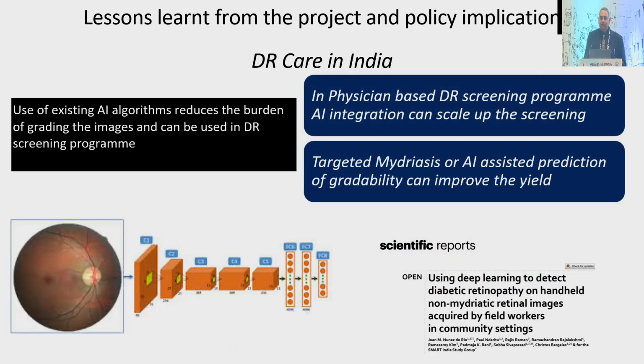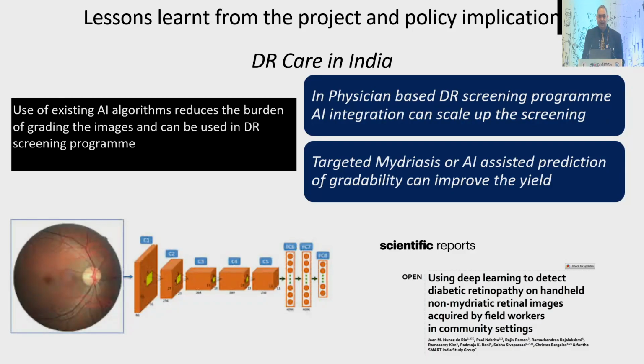And one exciting thing we did in this study: all these images we also used AI to screen. The first grading was done at 3 levels. So we had 3 graders grading, and then we also had an AI grading, and the performance of both was nearly the same. So we suggested that physician-based DR screening with AI integration can scale up the screening in our country.